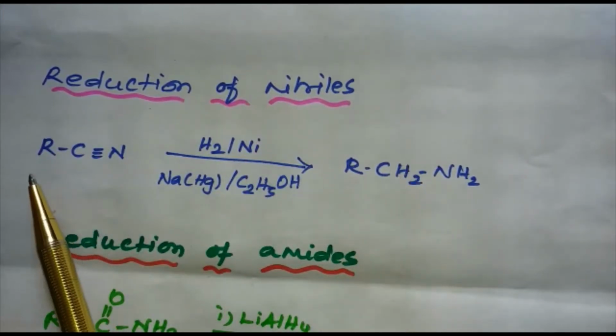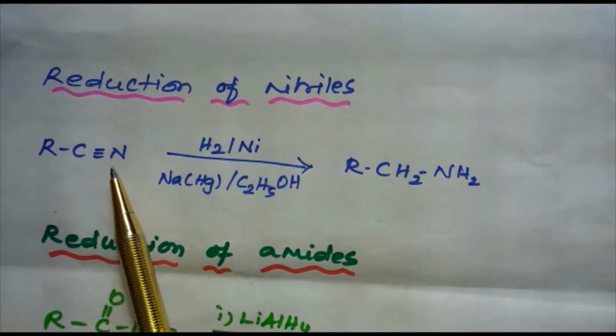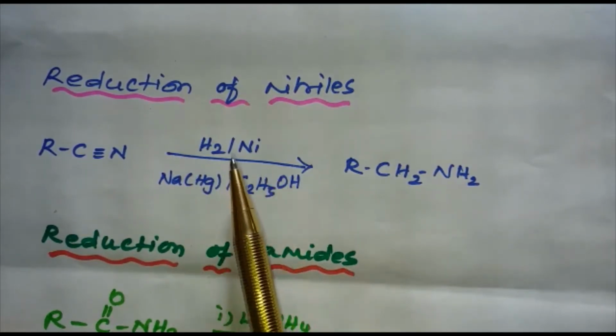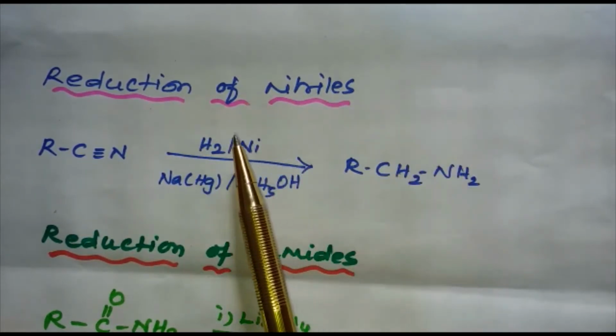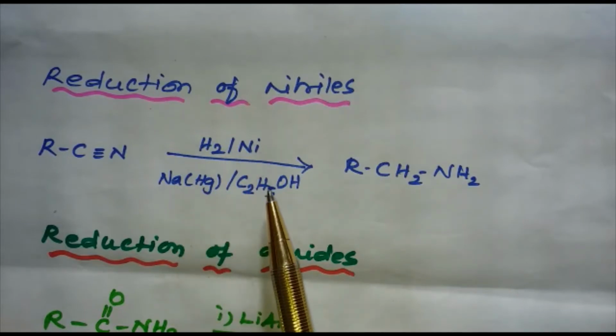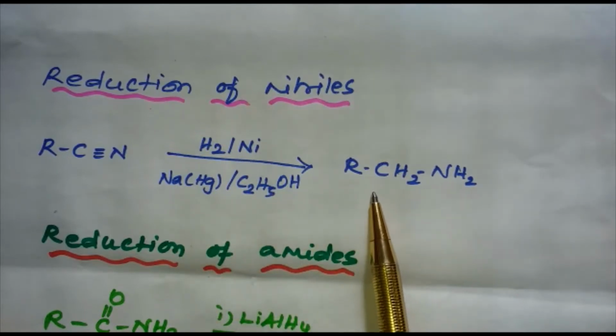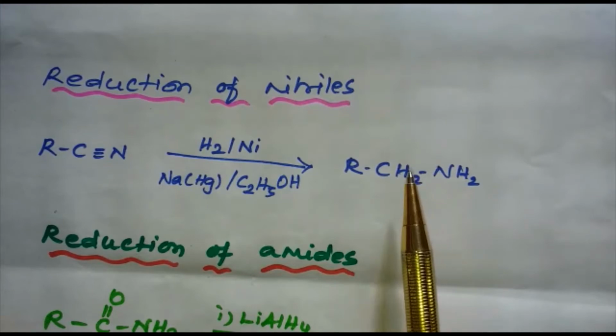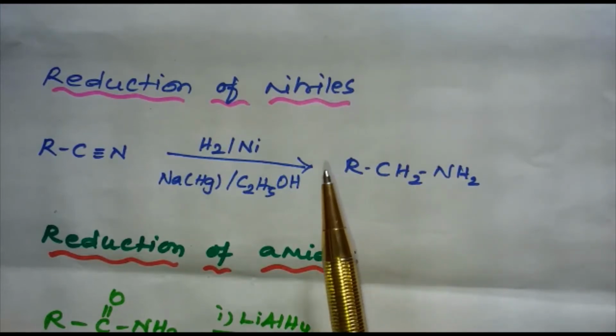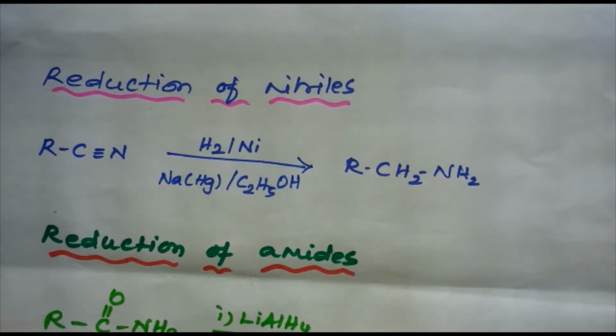The reaction is found to be RCN, nitrile group, which undergoes reduction in presence of lithium aluminum hydride or with nickel sodium amalgam in alcoholic medium. You will be getting the corresponding amine which contains one carbon atom greater than the starting compound.